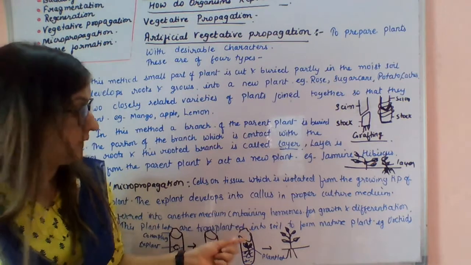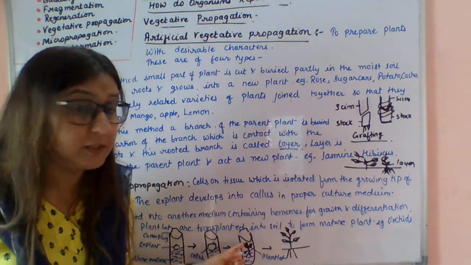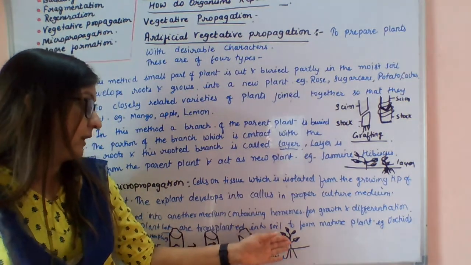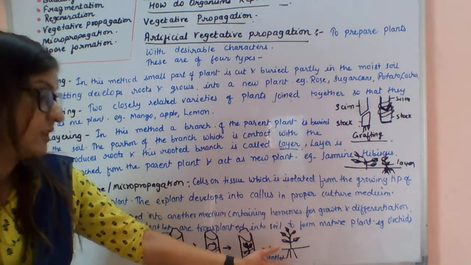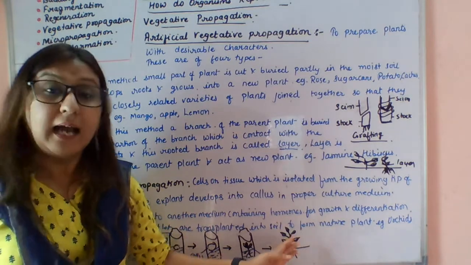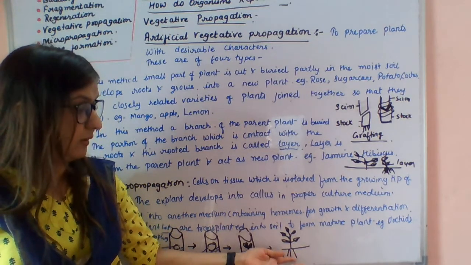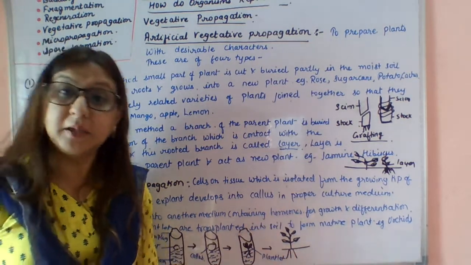This plantlet you can take out of the culture medium and transplant into the soil, and after some time it will become a mature plant.